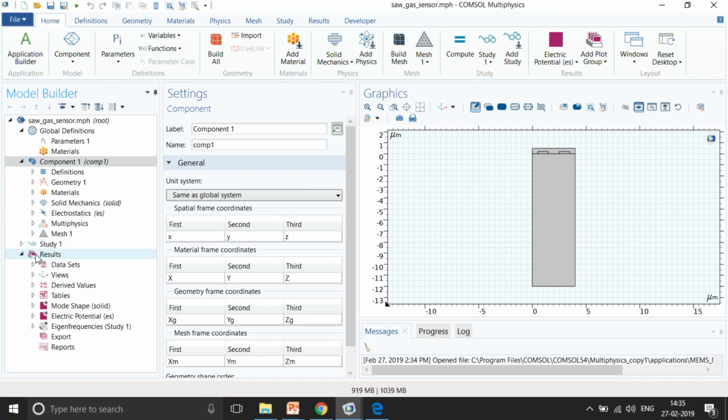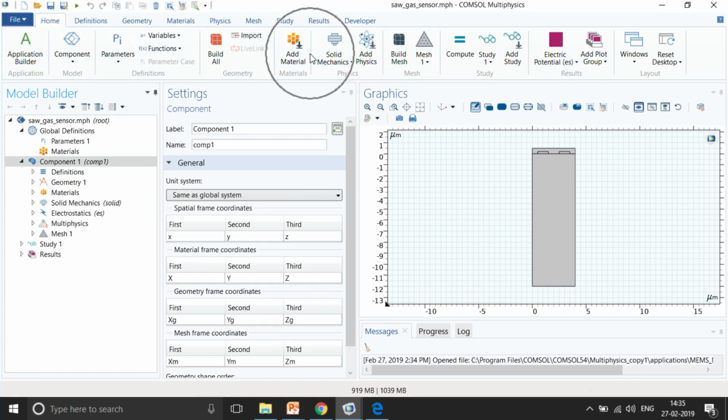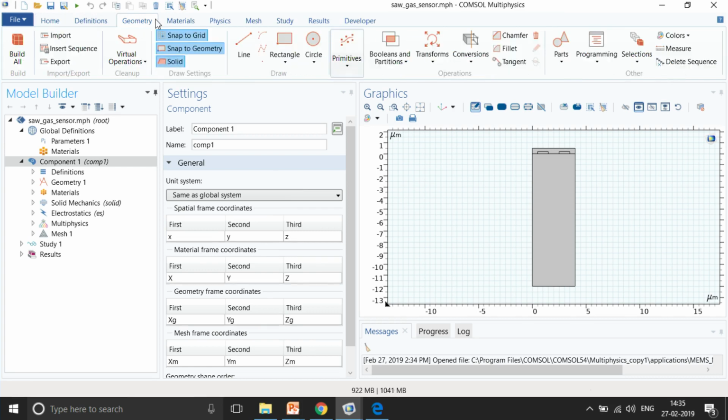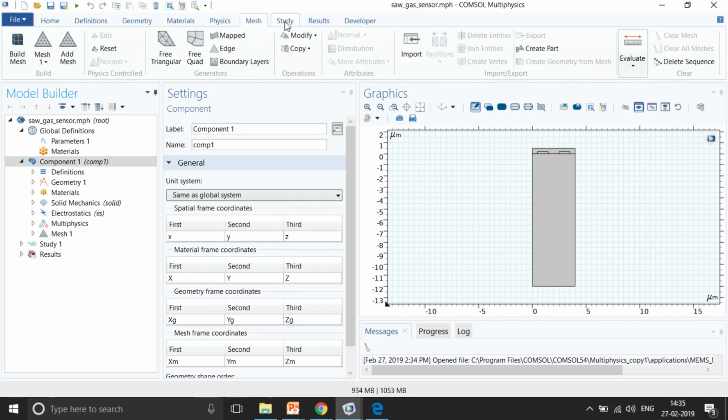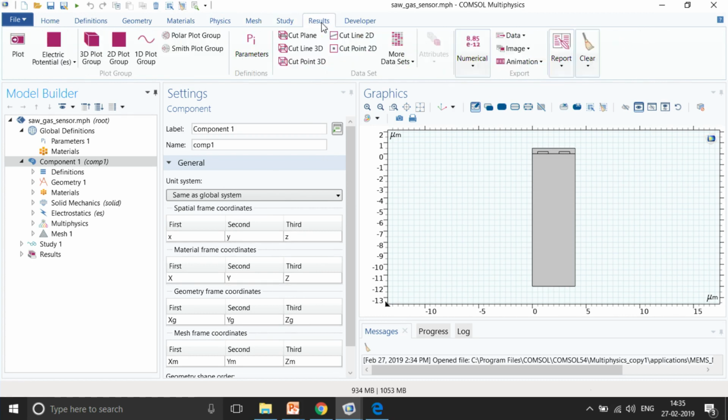And then finally, the post processing part, that is the results. So, the approach is always top to bottom over here. One more approach is in the ribbon pane that you can see in the top, where the approach is from left to right. So, you first make the geometry, add the materials, add the physics, then mesh it, then study, and then finally the results.